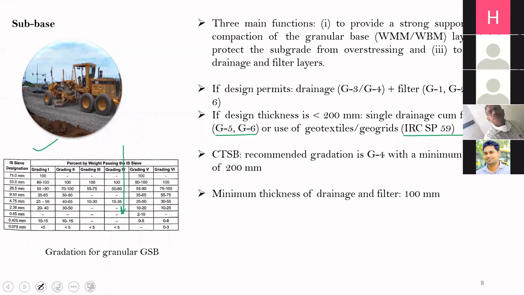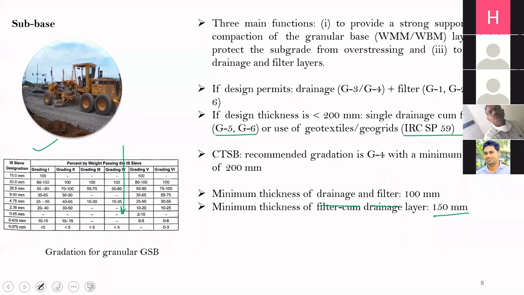The minimum thickness of drainage and filter layer separately is 100 mm each. So a drainage layer should be at least 100 mm and the filter layer should be at least 100 mm. In case we are not able to give a 200 mm layer of granular subbase as a single layer, which is a filter cum drainage layer, in that case, the minimum thickness should be 150 mm.